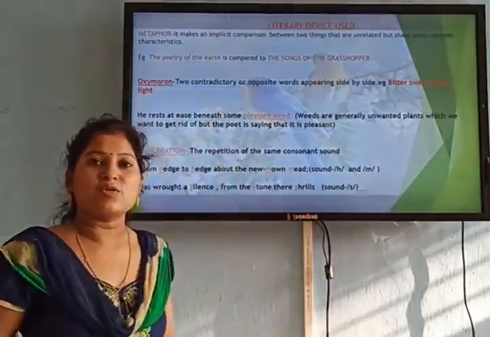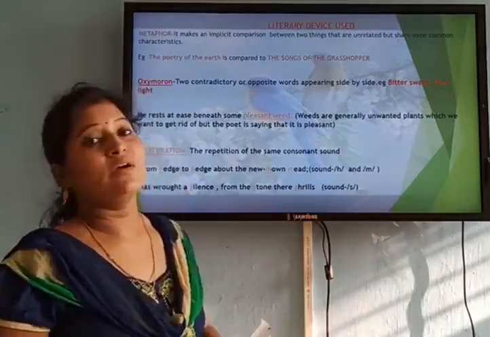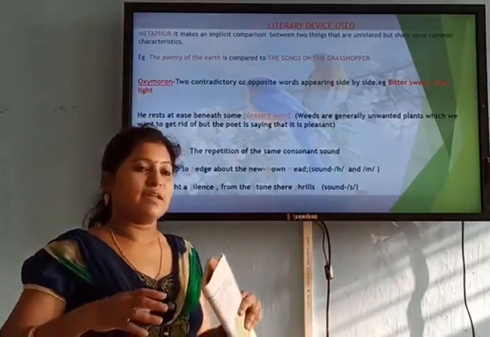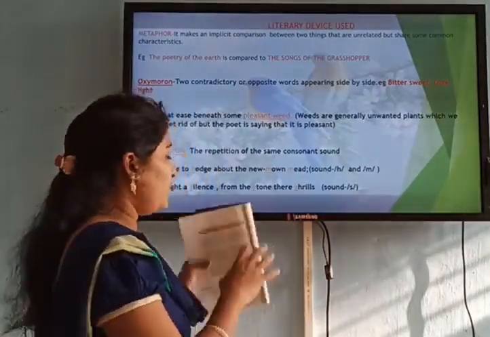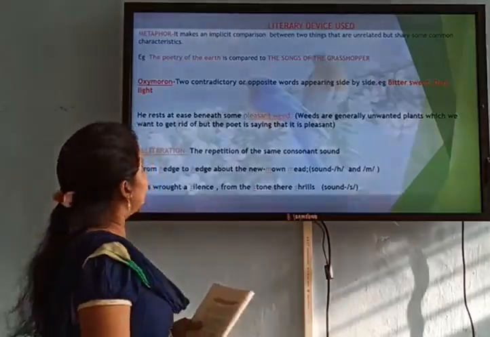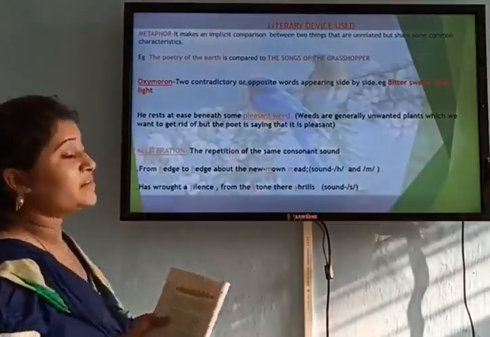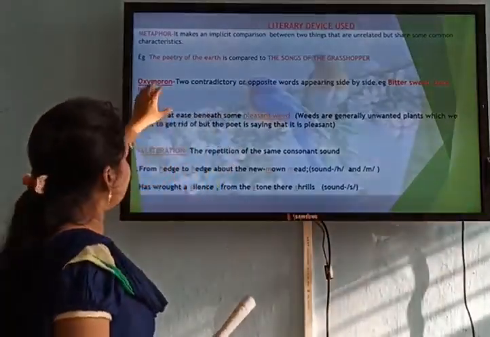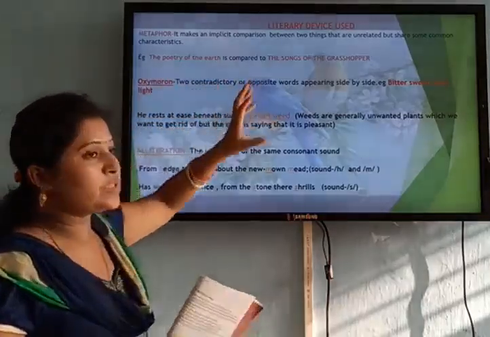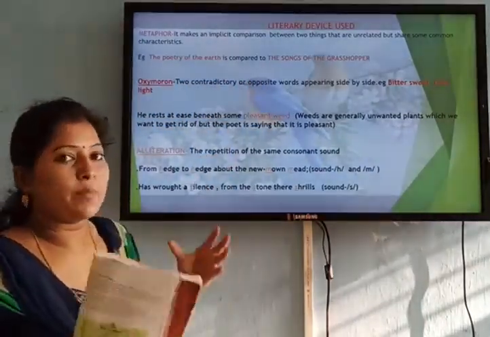So now let us talk about some of the literary devices that have been used. In poem writing, a lot of figures of speech are used in order to make it more beautiful. Here you have a metaphor at first. We talked about metaphor in the previous chapter also. It's a comparison between two things, unrelated to each other, but they have some common characteristics.